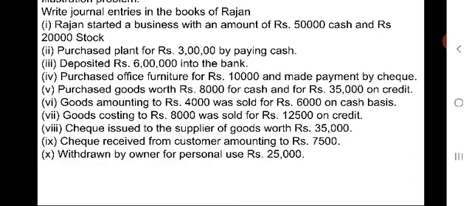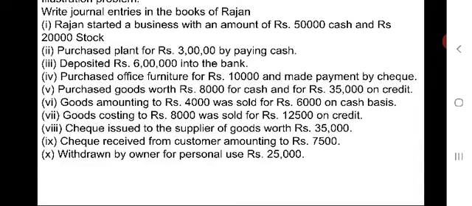Entry should be Rajan withdrawal account. Rajan withdrawal account debtor to cash account.